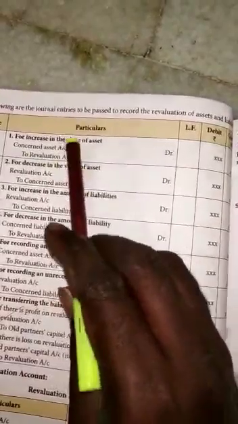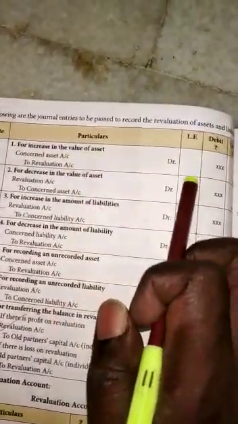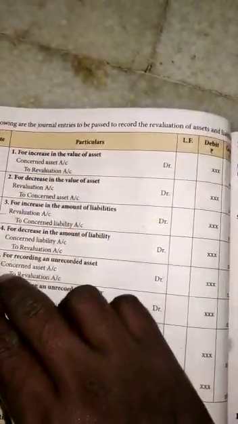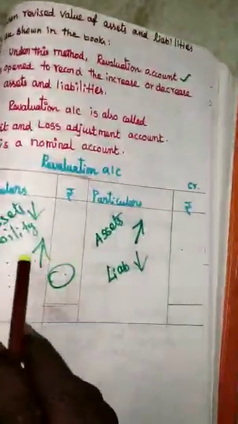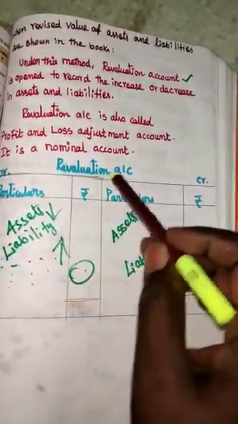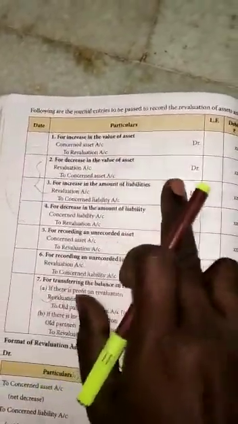Then for decrease in the value of asset: if the asset value is increased, it should be recorded in the revaluation account credit side. If the asset value is decreased, it should be recorded in the revaluation account debit side. In that case, what is the journal entry? Revaluation account debit to concerned asset account. It is given here. For decrease in the value of asset, revaluation account debit to concerned asset account credit.